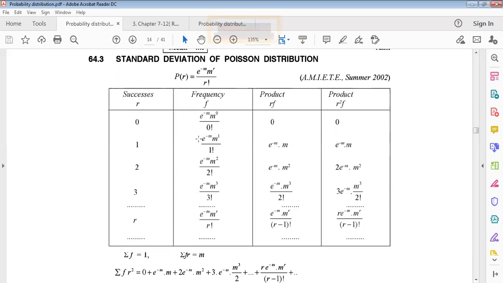Now putting r equals 1, we get this from the probability density function of the Poisson distribution. Then square this and multiply, it will be this. If r equals 2, then this multiplication will be this. 2 factorial and 2 cancel. So taking the square and multiplying with this, we get this one.